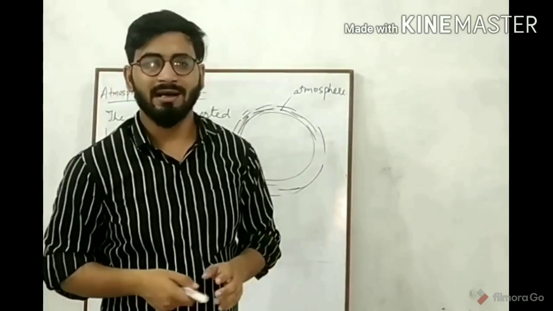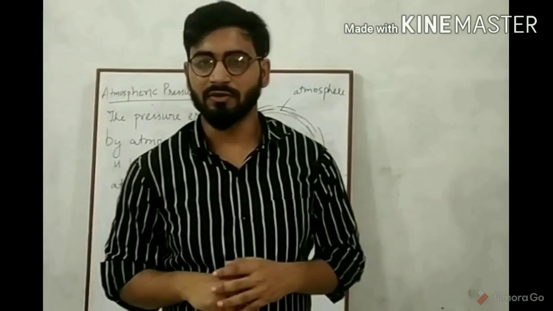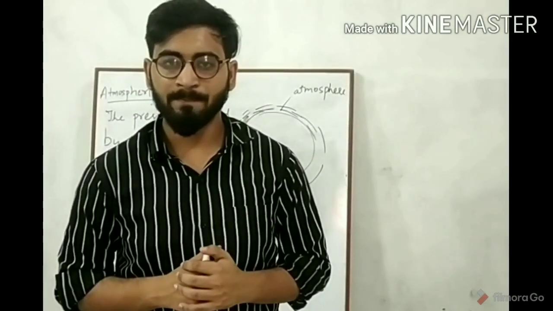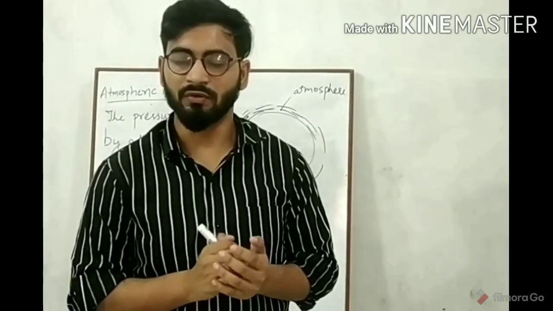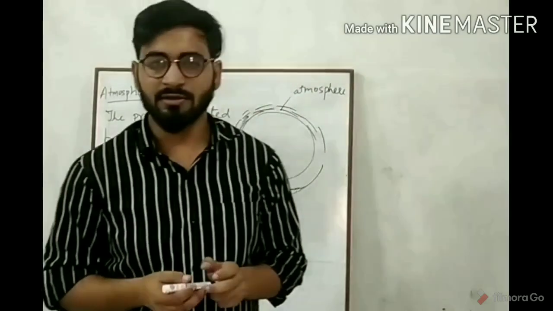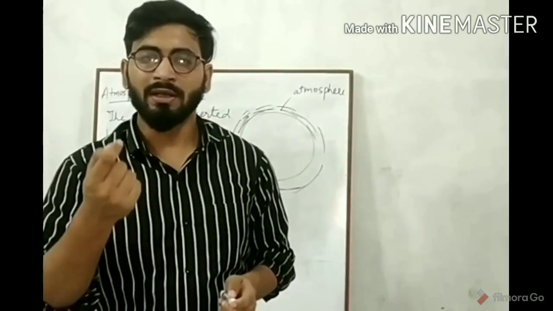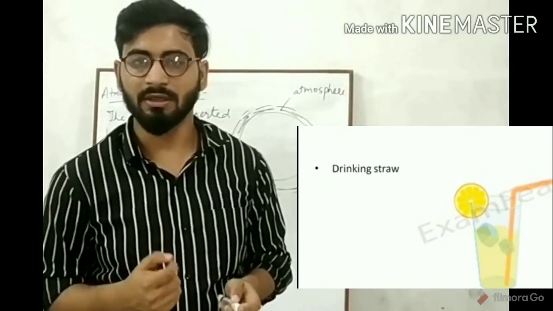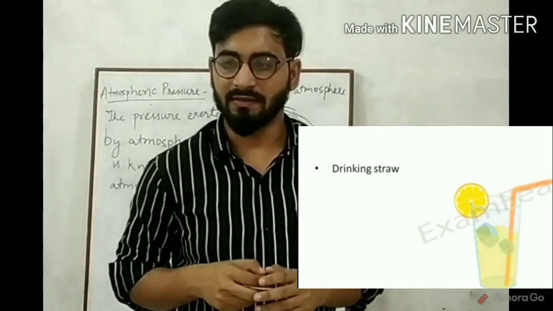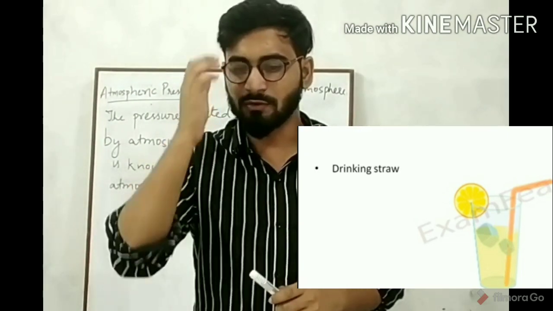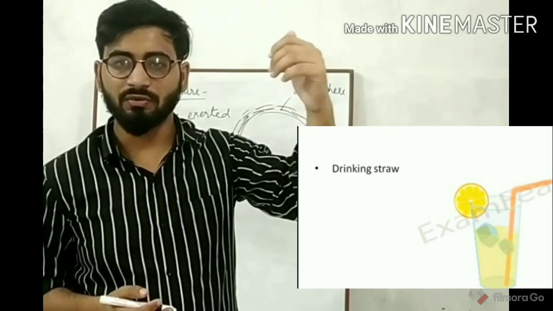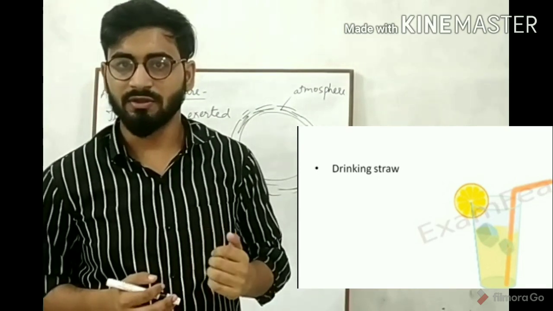Now you might ask where we can experience atmospheric pressure. Suppose you go to a restaurant and order juice or a cold drink. The waiter will serve you the juice with one straw in the glass. Now you drink the juice with the help of that straw. While drinking through the straw, you will feel that the juice is flowing upwards.